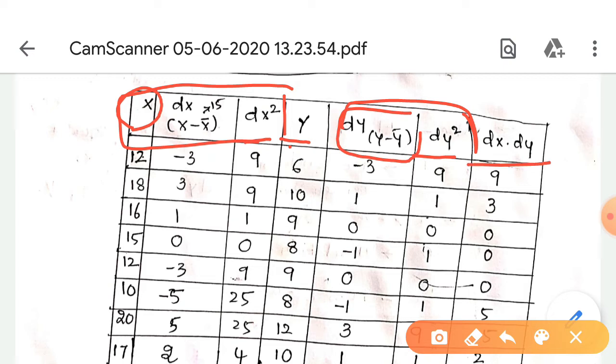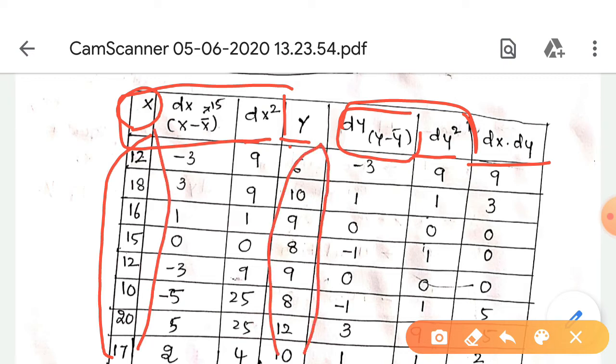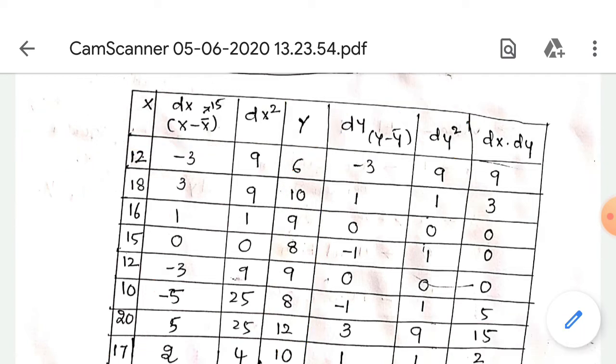So first we write all the x values here, and here we mention all the y values. dx means x minus x bar. How can we find out the x bar?